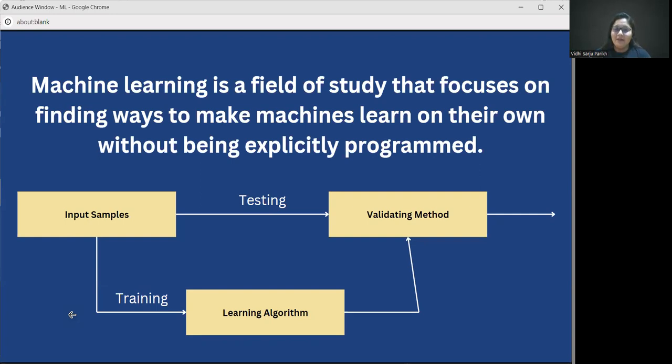Machine learning is pretty much similar. Whenever we have input data, we split it into two parts. One part is training, the other part is testing. The training part goes to the learning algorithm, wherein we make the algorithm learn what it is supposed to do with the data. That then goes to the validating method. What do we do with the validating method? We give the validating method input data as test data, some data which the method has not seen before, and we expect that method to handle the data and give the expected output based on what it had learned. Pretty much how an exam scenario works.